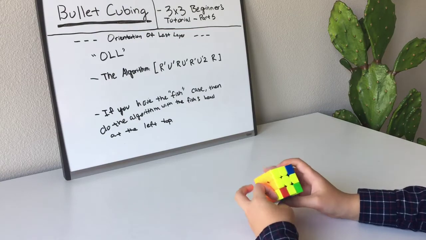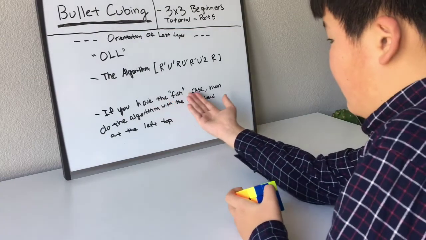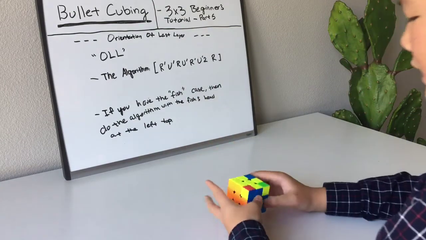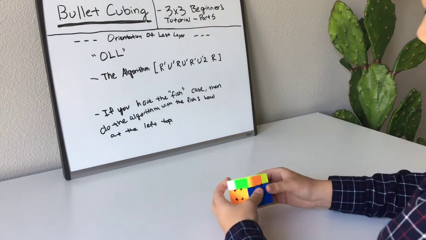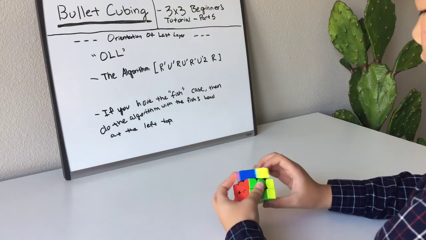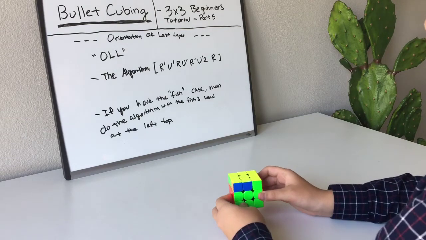And then now you have the fish case. If you have the fish case, then do the algorithm, which is this one, with the fish head on the top left. And then if you have another fish, do it again. And you have it done.